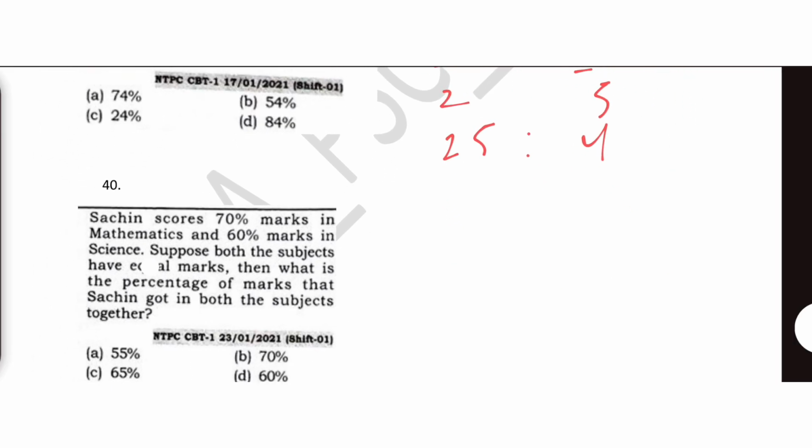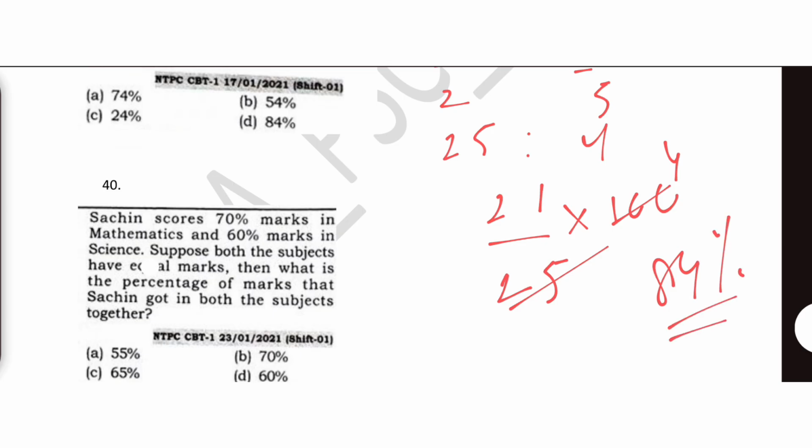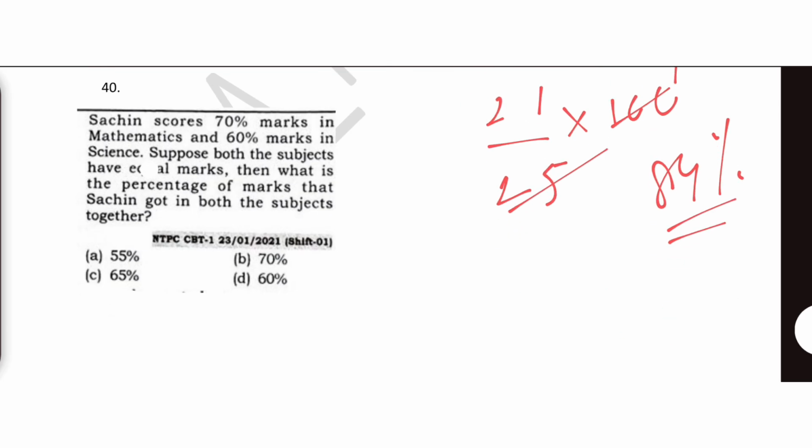Okay, so we need to find the error in the calculation. 25 minus 4, 21 upon 25 into 100. 25 4s are 100, so 84% is the error, guys. 84% is the error. Okay.